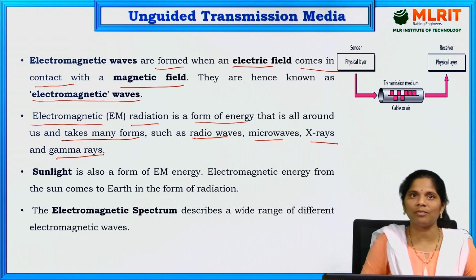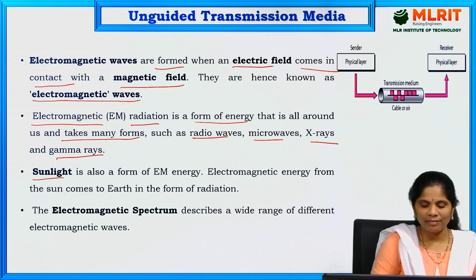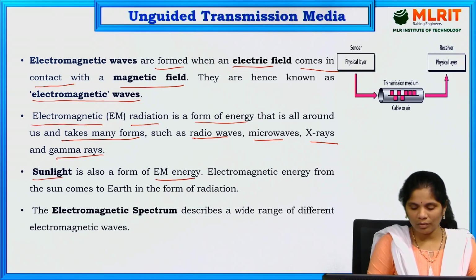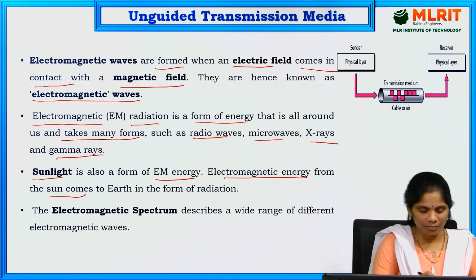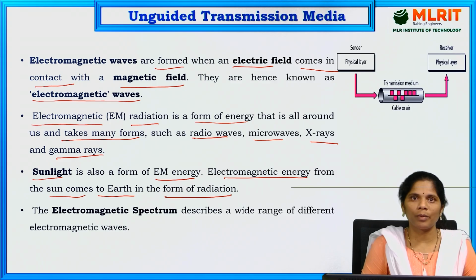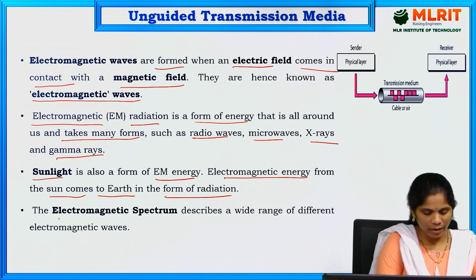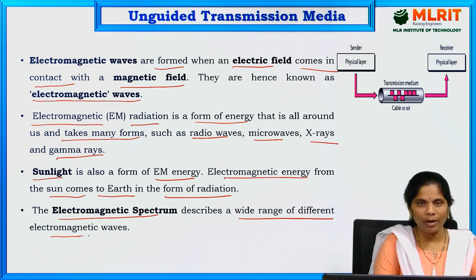Sunlight is also electromagnetic energy, coming to the earth in the form of radiation. The electromagnetic spectrum describes the wide range of different electromagnetic waves.